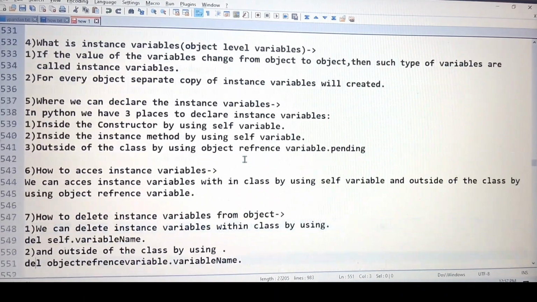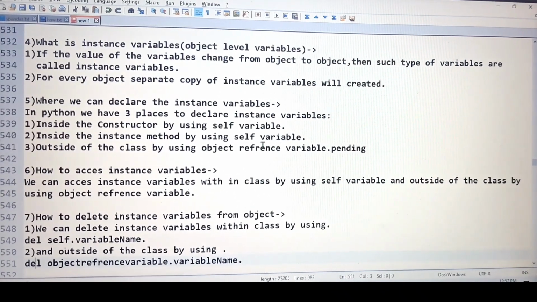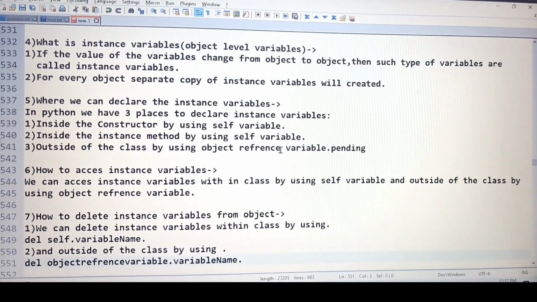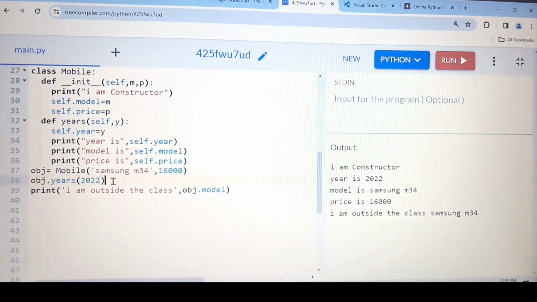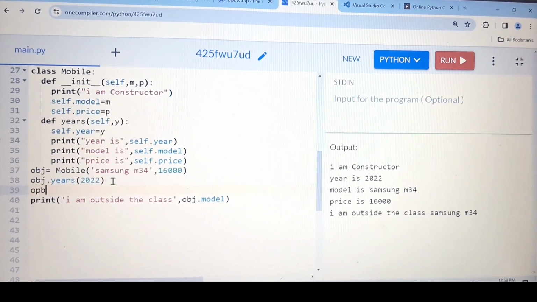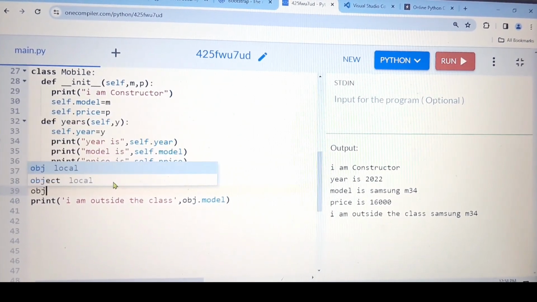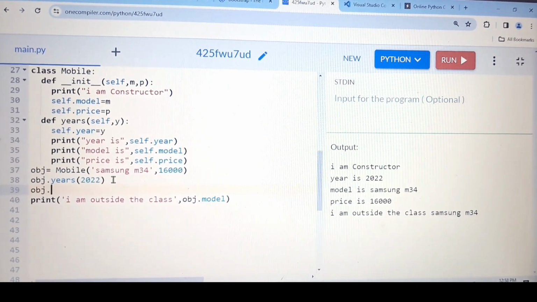And as I told you, this one is pending: outside of the class, by using the object reference variable, how we can declare the instance variable. Let me clear this point. Outside of the class, I want to initialize or declare. So obj dot, I can give any instance variable name. For example, I want color.